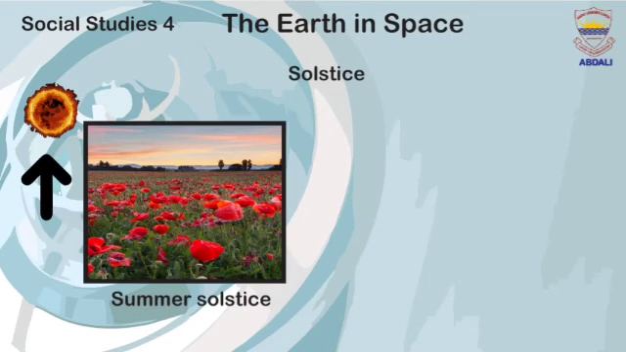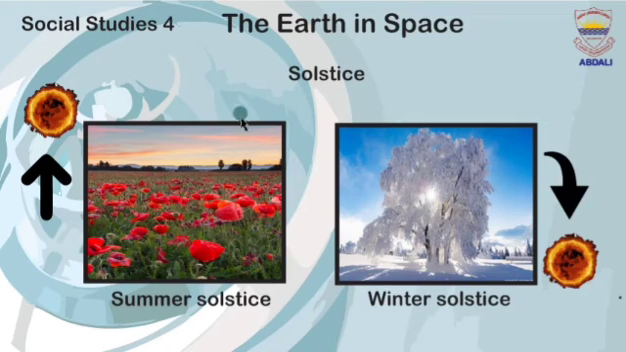Solstice. We have two solstices, summer solstice and winter solstice. In summer solstice, the sun reaches its highest point. Dear students, what is summer solstice? The summer solstice happens when the sun reaches its highest point. This is winter solstice. Winter solstice happens when the sun reaches its lowest point.